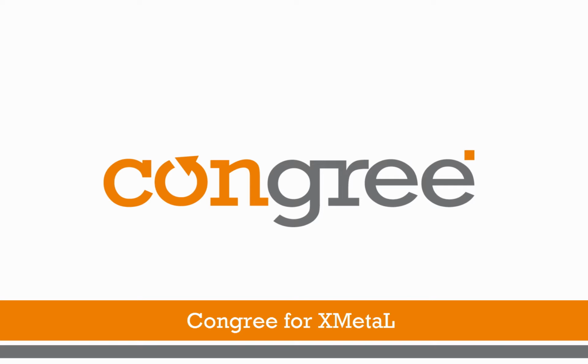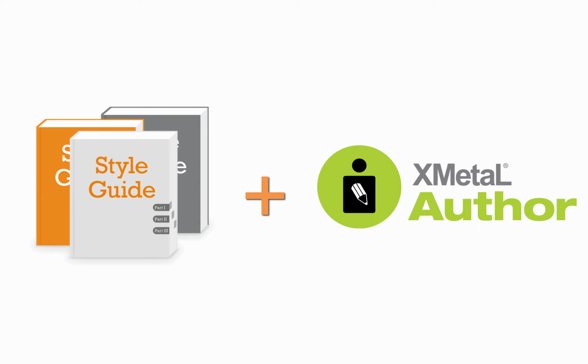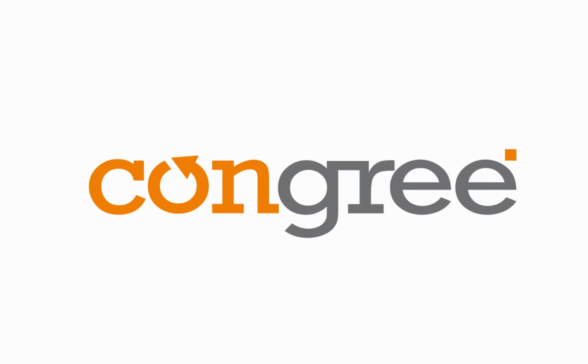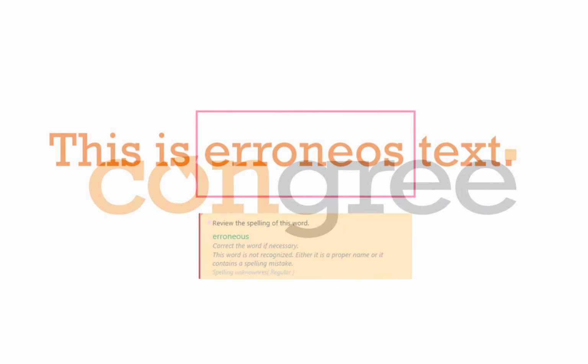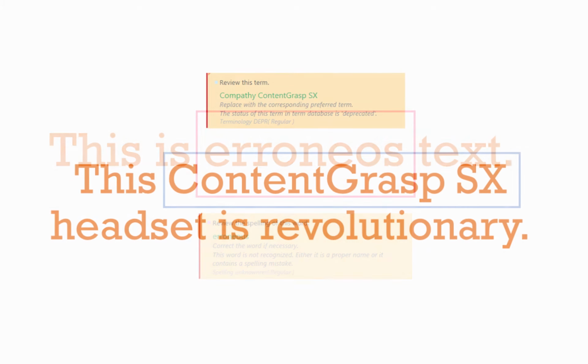Hi, I'm Philip. I'm the product manager of Congree, and I would like to show you our integration into XMetaL Author. Congree is used to make your writing rules or style guide available in electronic form to be able to check for violations regarding spelling and grammar, style, and terminology in real time and directly while working in XMetaL.